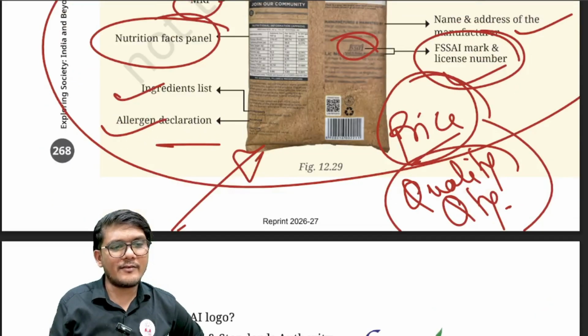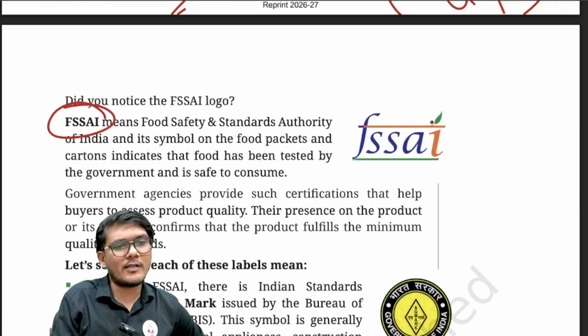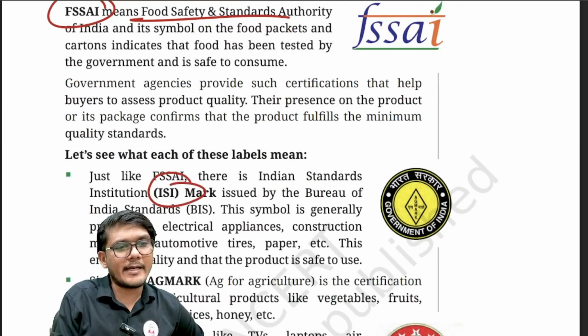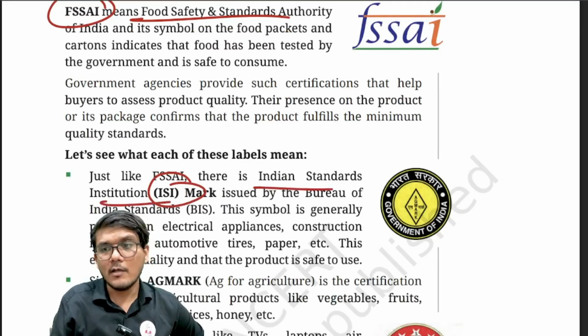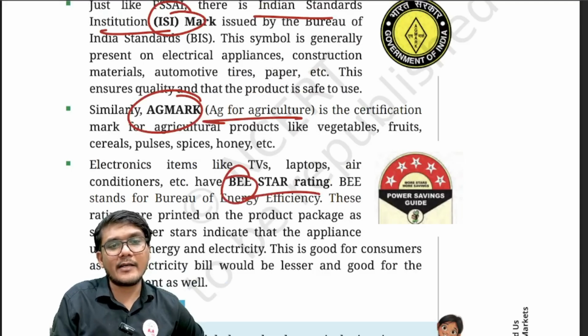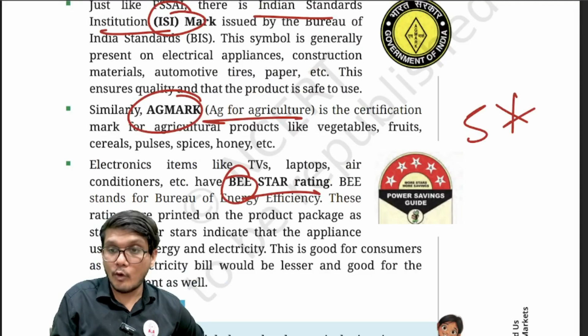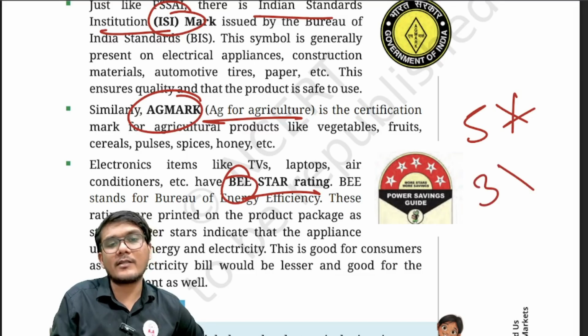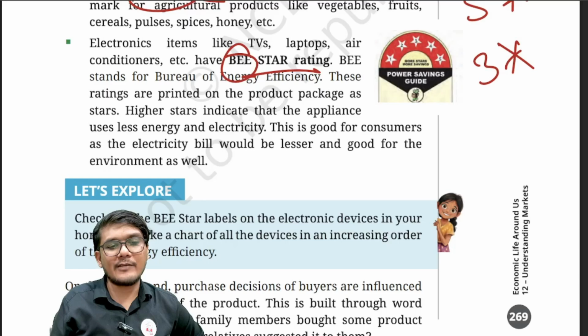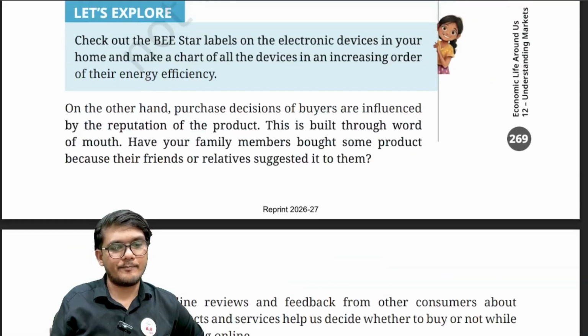So FSSAI, which I have told, is the Food Safety and Standards Authority of India, and similar marks are also there. For example, the ISI, Indian Standards Institution mark, which is also there. Then you have the AGMARK for agricultural products, right? Then you have the BEE star rating. Let's say a 5-star AC is going to be more energy saving as compared to a 3-star AC. So these ratings and marks help us identify the particular commodity.